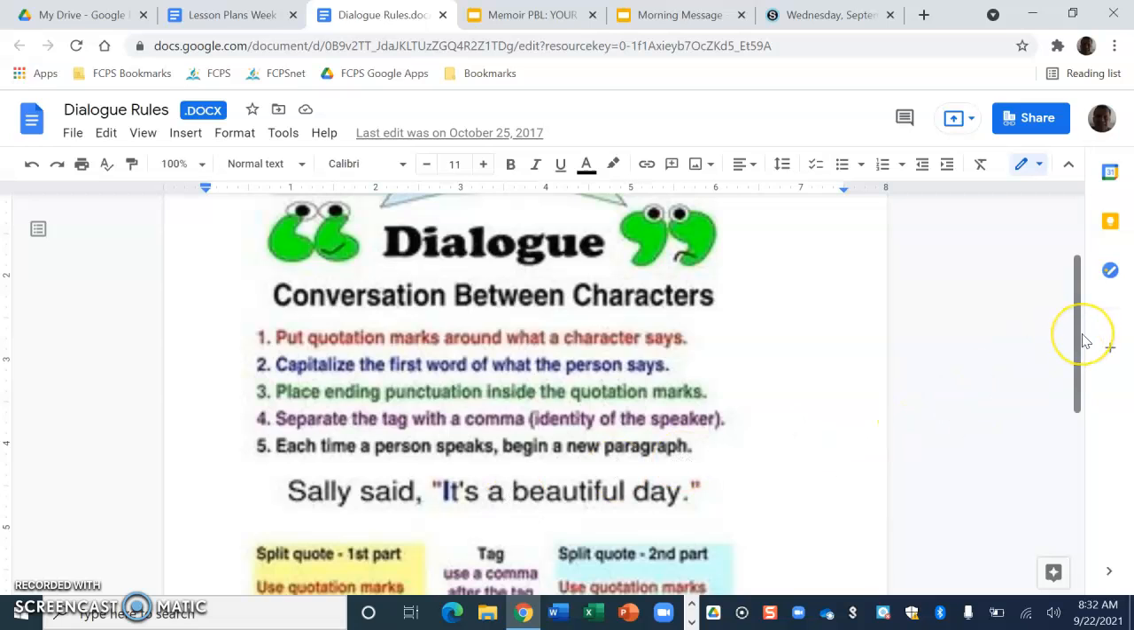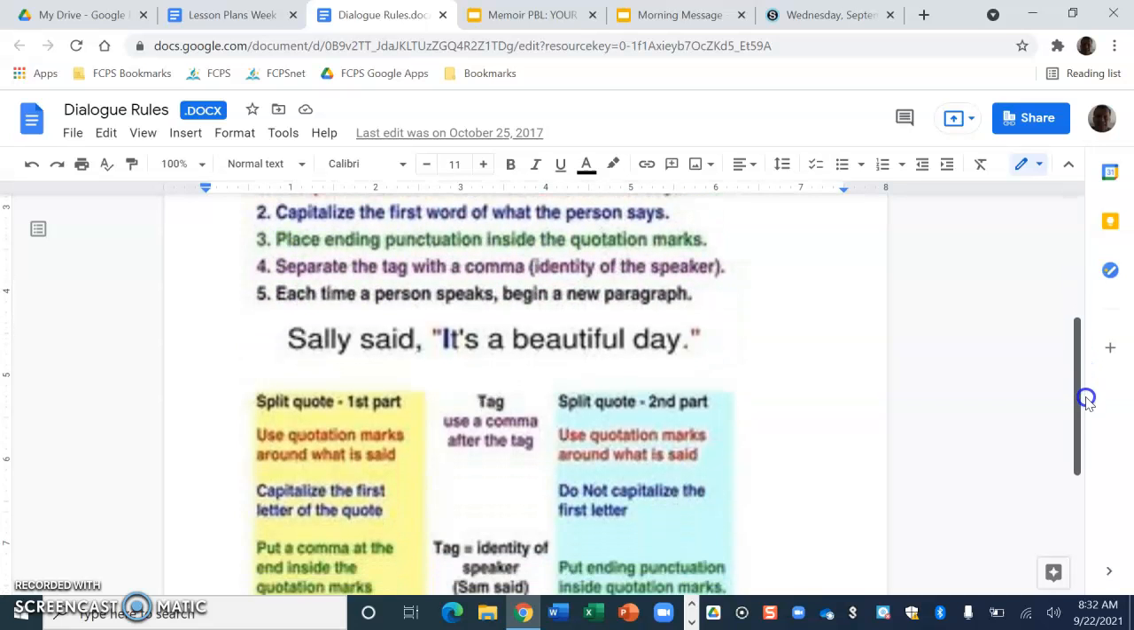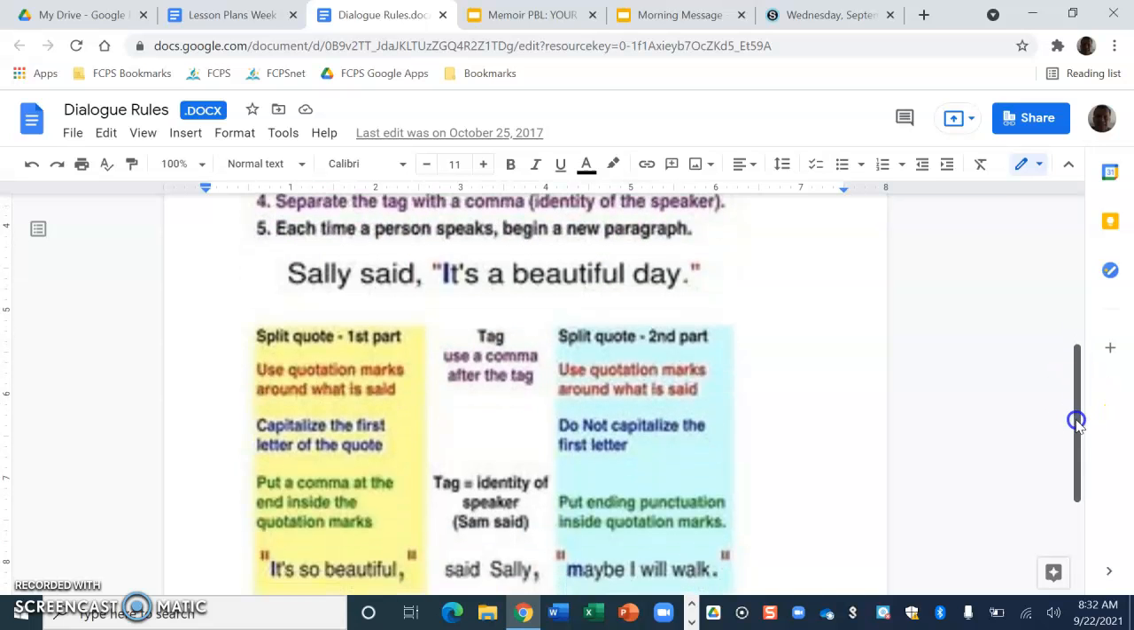And then finally, the fifth step is each time a person speaks, you need to start a new paragraph. You need to begin a new paragraph by making a new line on the computer. You can do that by pressing the Enter key once or twice. That will set up a new paragraph. If you have a character that is speaking more than one line, so their quotation takes up more than one line on the computer, that doesn't need to be separated. That can all stay in its own paragraph.